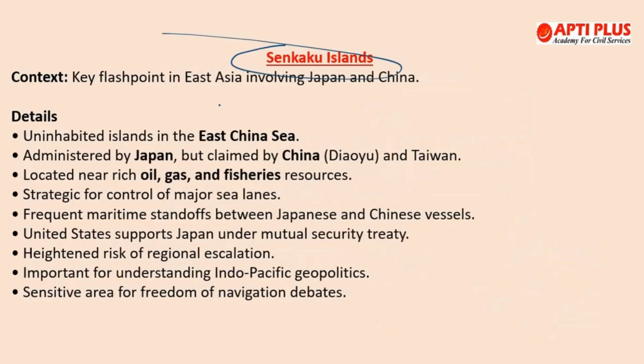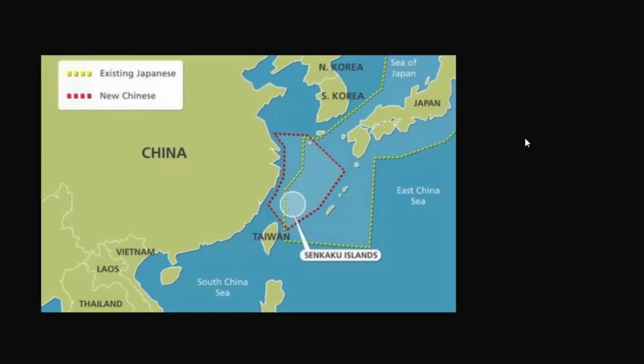The next topic is Senkaku Islands. Senkaku Islands were in the news, of course, and if you talk about the Senkaku Islands, okay, it is located in the East China Sea, around 170 kilometers from Taiwan and 330 kilometers from China, and if you talk about the administrative control, then it is part of the Ishigaki city of the Okinawa prefecture of Japan.